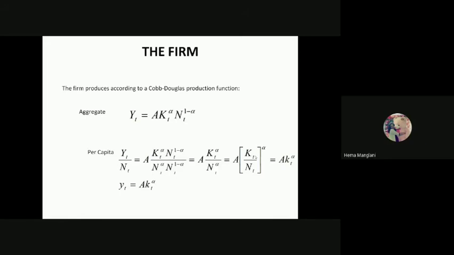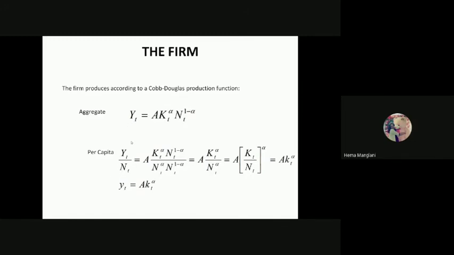Then how do you define the firm? The firm produces according to a Cobb-Douglas production function. So aggregate Y_t equals your production function. A is your efficiency parameter or technology, whatever you can call it. The capital K_t is raised to the power alpha, N is your labor, with power 1 minus alpha.